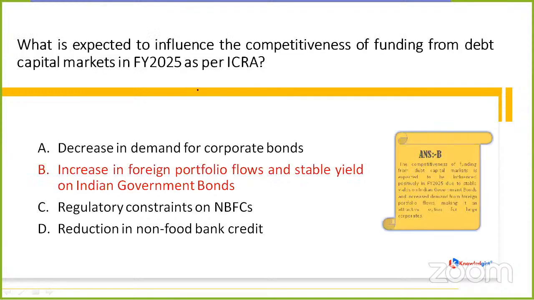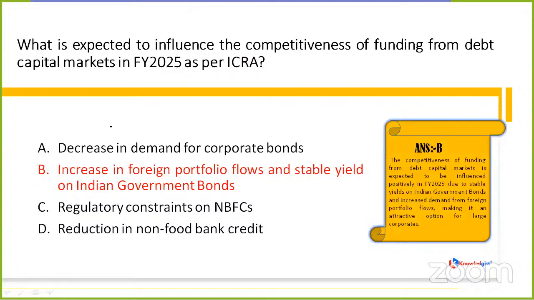That is the correct option. Yes, it's option B, my friends. That is increase in foreign portfolio flows and stable yield on Indian government bonds. So the competitiveness of funding from debt capital markets is expected to be influenced positively in the FY 2025 due to the stable yields on Indian government bonds and increased demand from foreign portfolio flows.